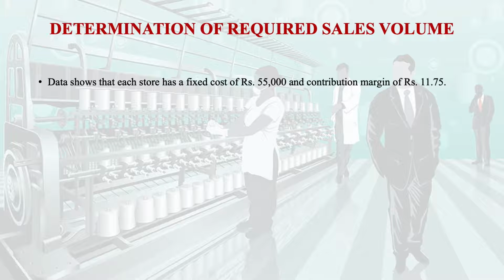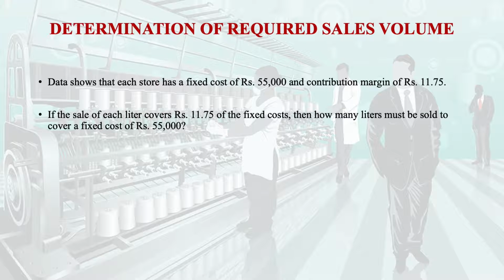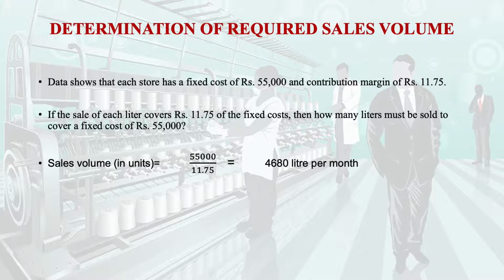The data shows the fixed cost is 55,000 and the contribution margin is rupees 11.75. If each liter sold contributes rupees 11.75 toward the fixed cost, how many liters must be sold per month to cover a fixed cost of 55,000?